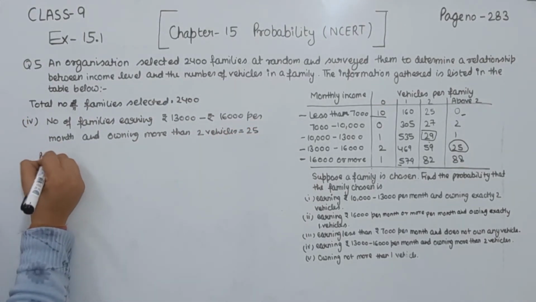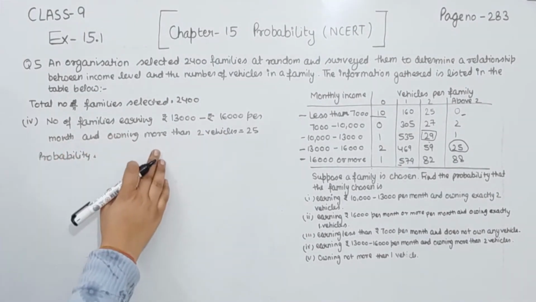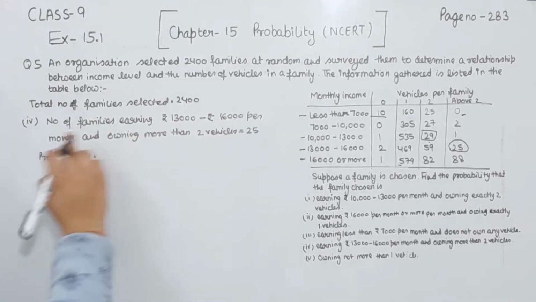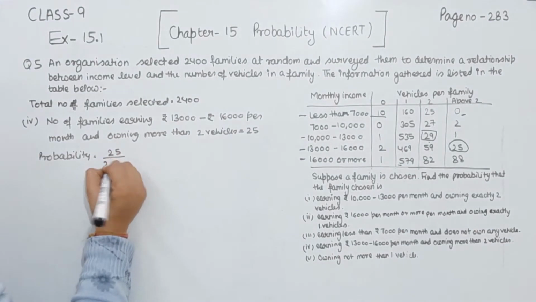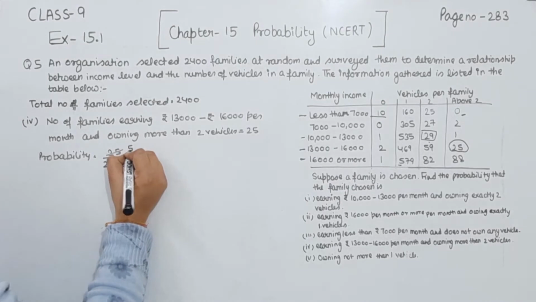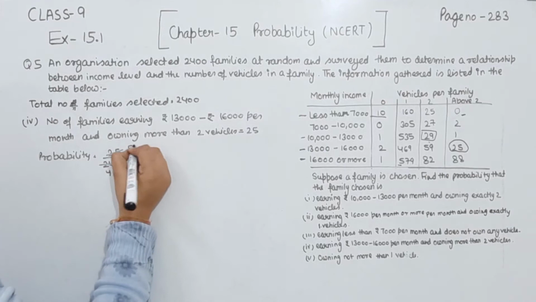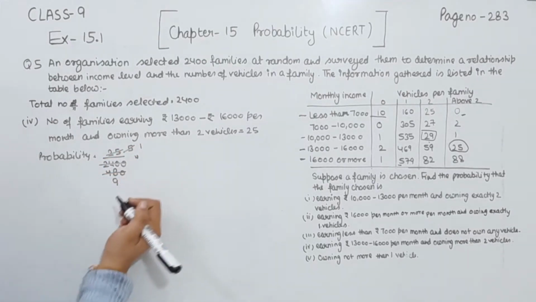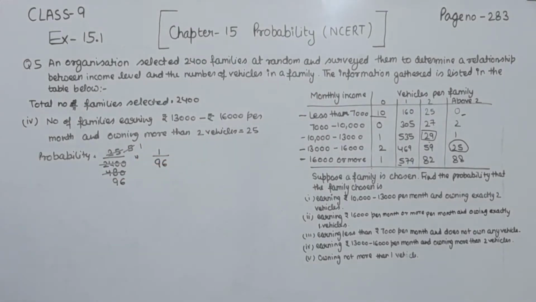Now we find the probability. So the probability is equal to the number of families earning 13,000 to 16,000 per month and owning more than 2 vehicles, that one is 25, divided by the total number of families. Now we divide this one. 5 5s are 25, 5 4s are 20, 5 8s are 40 and 0. Again 5 1s are 5, 5 9s are 45, remainder 3 and 5 6s are 30. So we have 1 by 96. This is the probability we have for part 4.